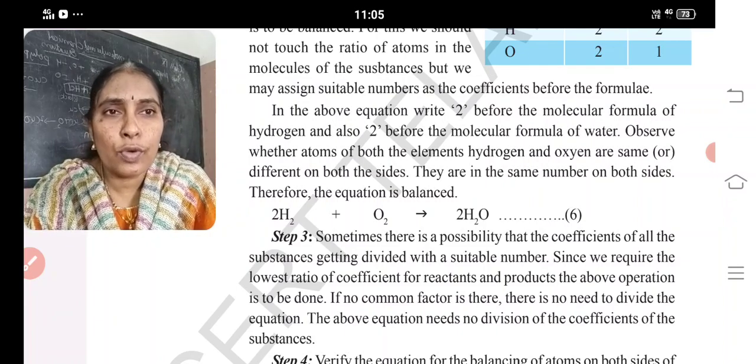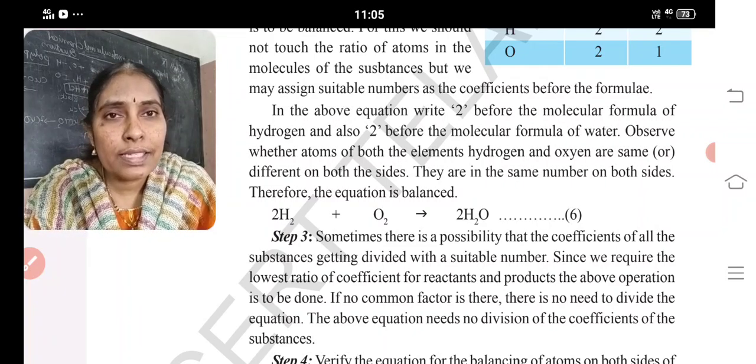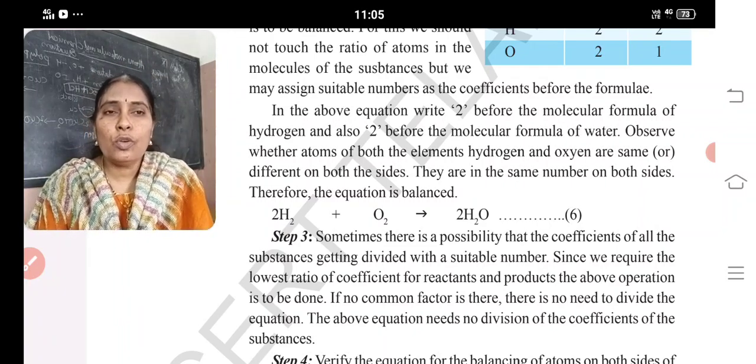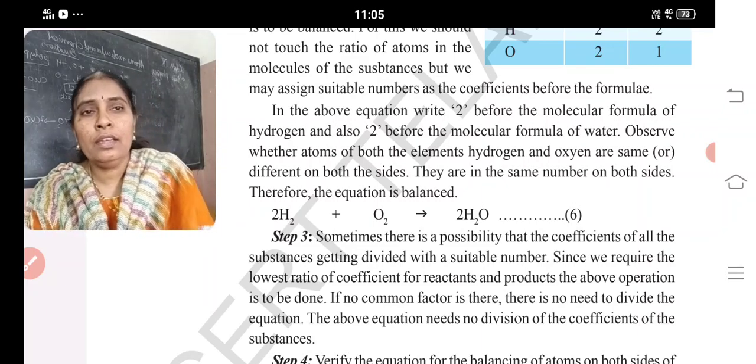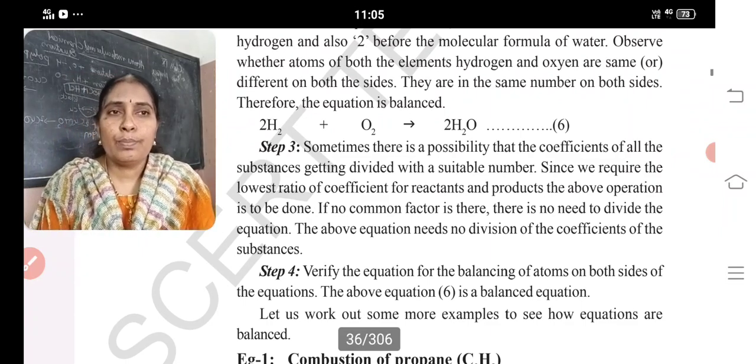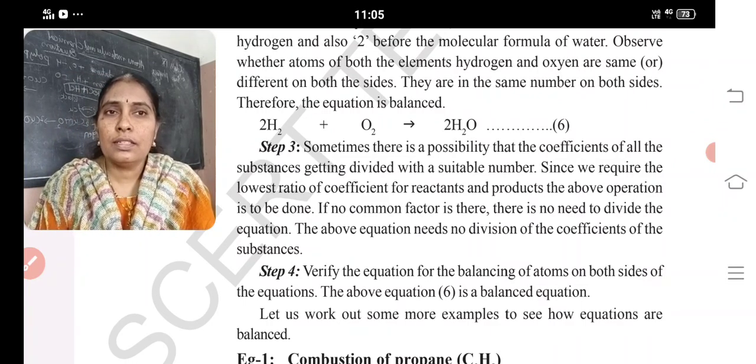So 2 twos are 4 hydrogens, and 2 twos are 4 hydrogens. 2 oxygens, 2 oxygens. So in this way you can balance the chemical equation. Okay. Next. Sometimes there is a possibility that the coefficients of all the substances can be divided by suitable numbers.